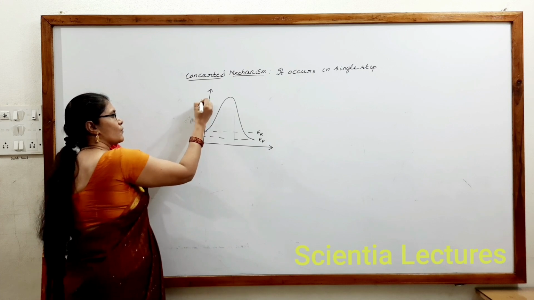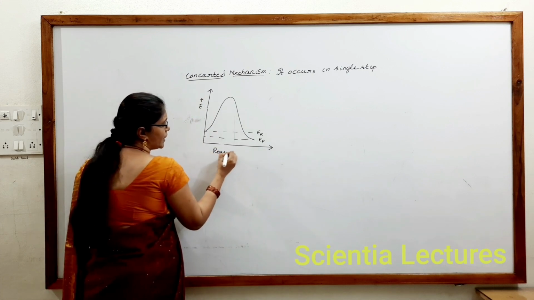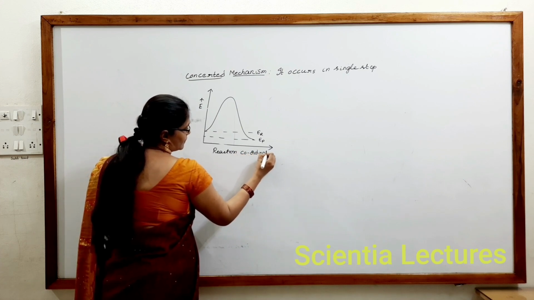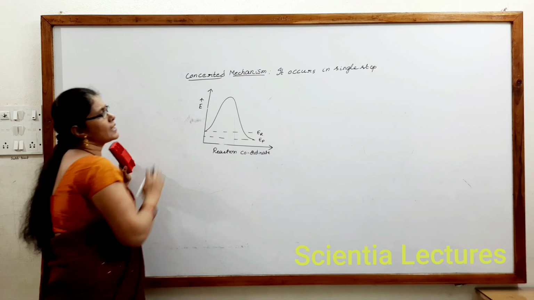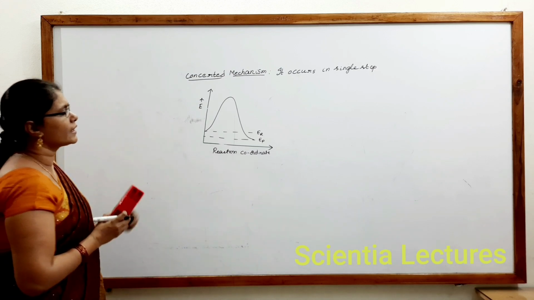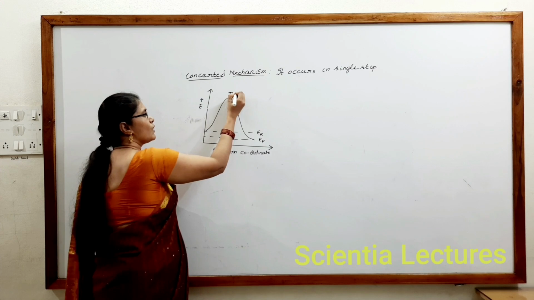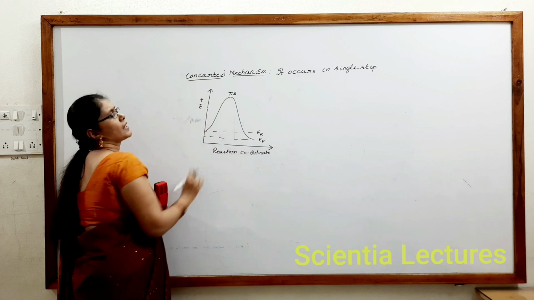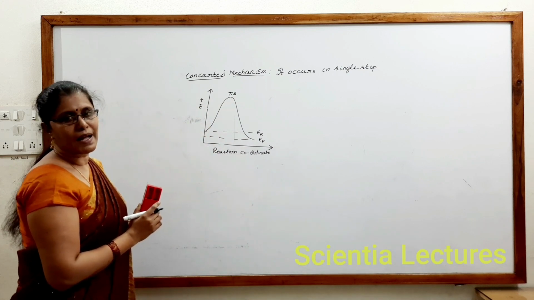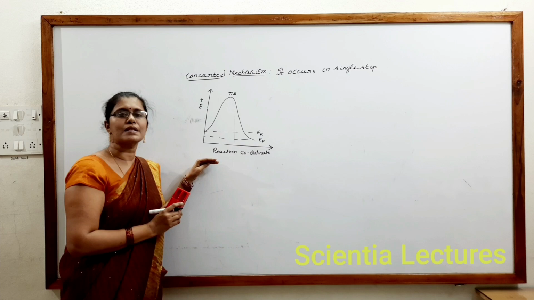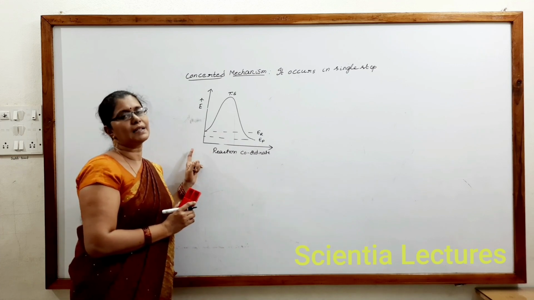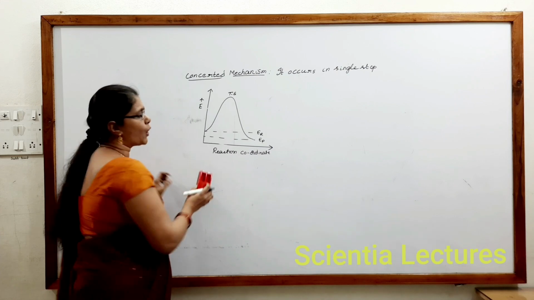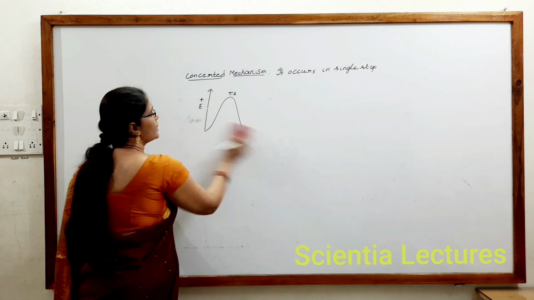Here we take energy on the y-axis and reaction coordinate on the x-axis. This is the case where the reaction occurs in a single step, which involves only one transition state. This indicates reactants, this indicates products, and this is the threshold energy status or transition state. So a concerted mechanism involves a single transition state and no reaction intermediate. The reactant directly gets converted into product. That is the meaning of concerted mechanism.